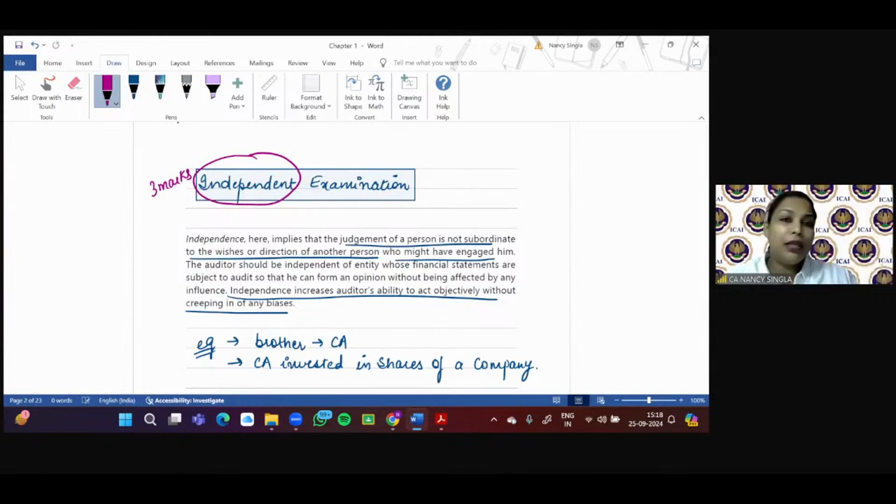So quickly tell me, what is meant by independent? Quickly, I need replies. Independent. See, Garvit is saying, ma'am, I'm finding problem due to tricky language. See, there is no tricky language that is used. Now, independent is a very simple word, right? But if you just replace this by some other word, so it's beneficial that you learn the keywords.